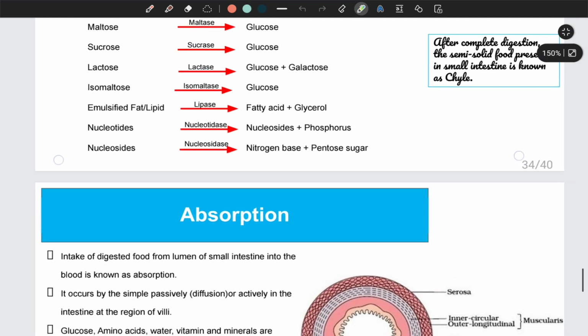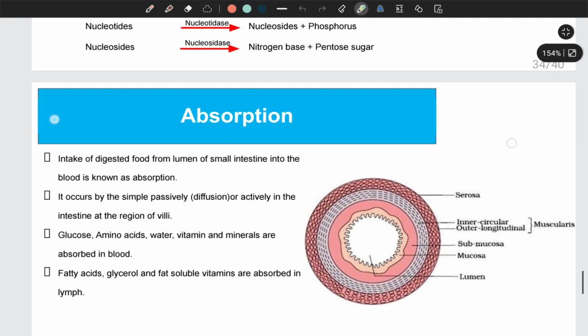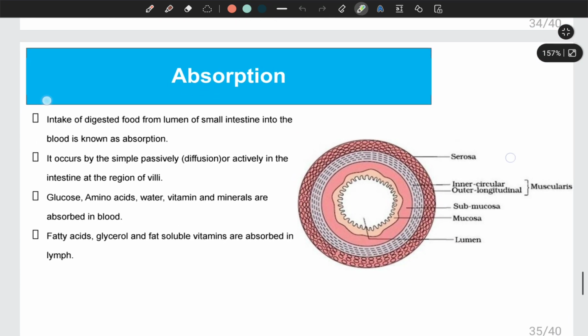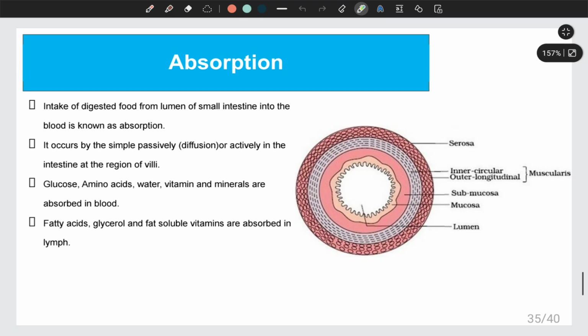So after the completion of digestion, now absorption will take place. And in small intestine, the digestion has completed. That means all the complex food has converted into simplest form. Like carbohydrate has turned into glucose, protein has converted into amino acid, and the fat has turned into fatty acid and glycerol.